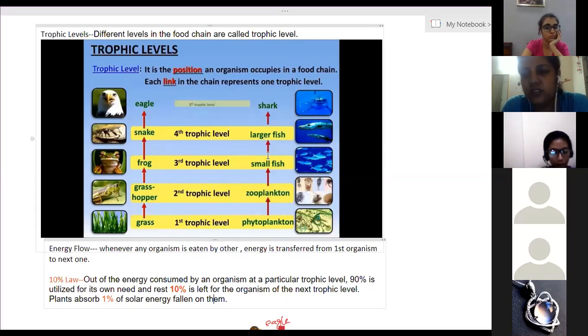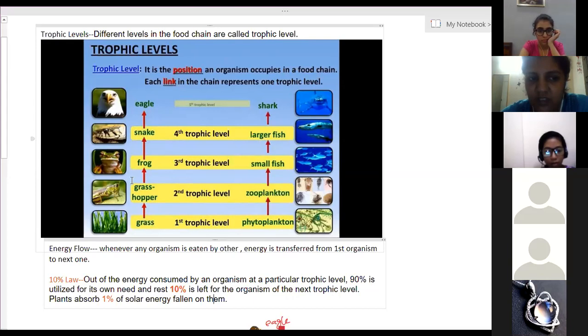Now they use 90% of that energy by themselves, and only when the plants are eaten by the second level of organism, the second trophic level, will they get only 10% of the energy. So when we eat plants, whatever the amount of energy the plant has, we will get only 10% of it. So second trophic level organisms will get only 10% of the energy available in grass.